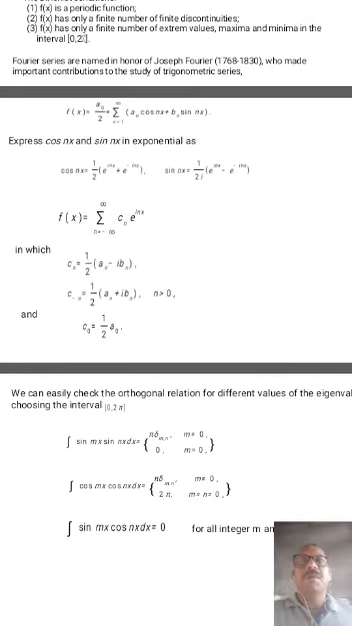Again, this is the formula. We all know cos nx and sin nx can be written in complex form. Sin nx is equal to 1 by 2i (e to the power i nx minus e to the power minus i nx). Cos nx is equal to 1 by 2 (e to the power i nx plus e to the power minus i nx).